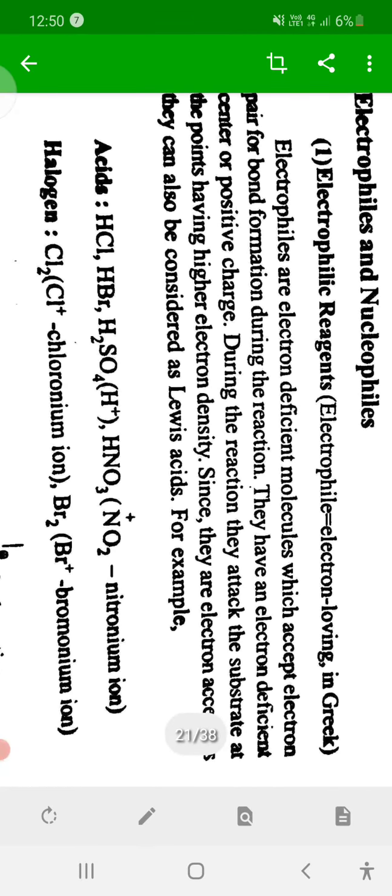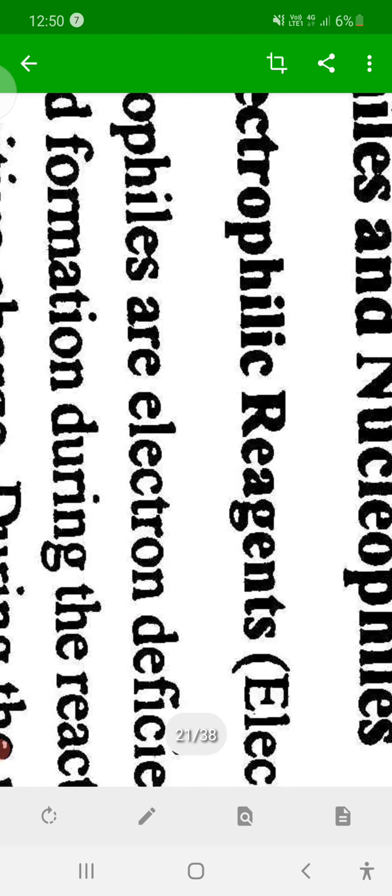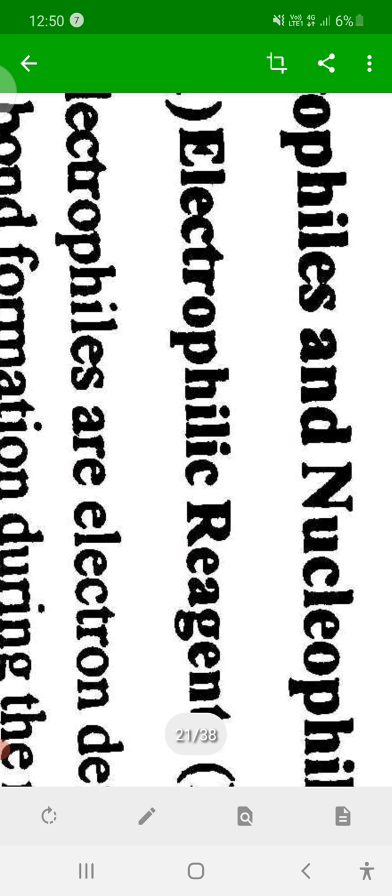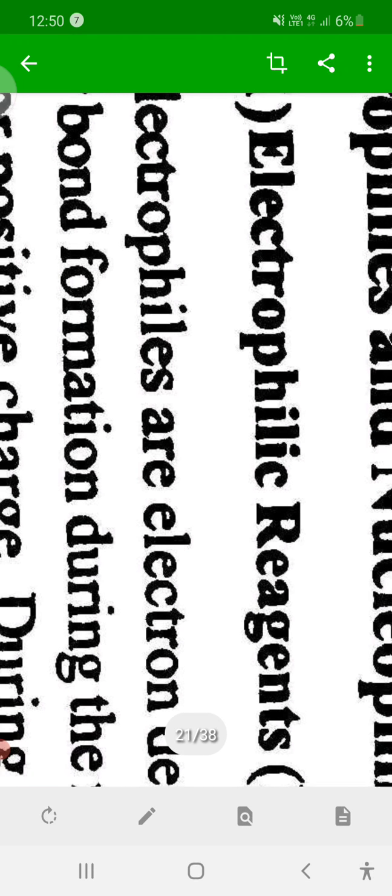What are electrophilic reagents? Electro means electron and philic means loving: electron loving reagents, with affinity towards electrons. Why do they have affinity towards electrons?